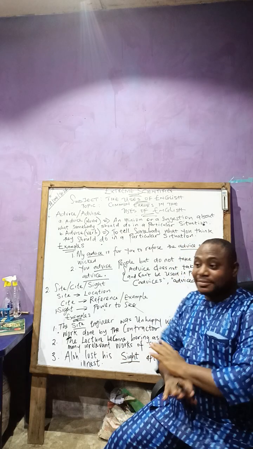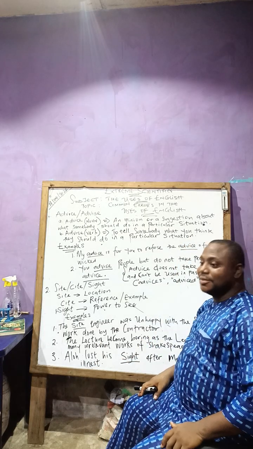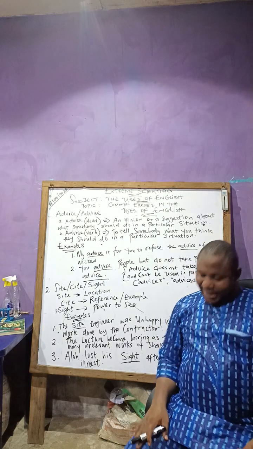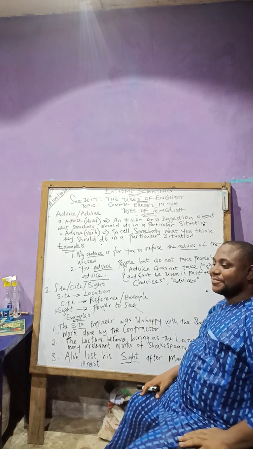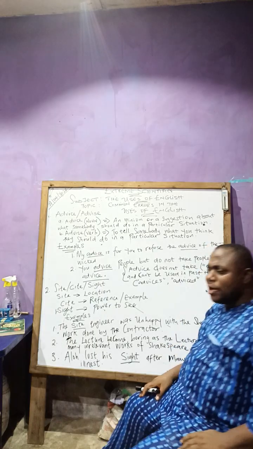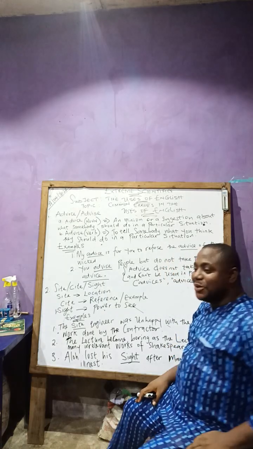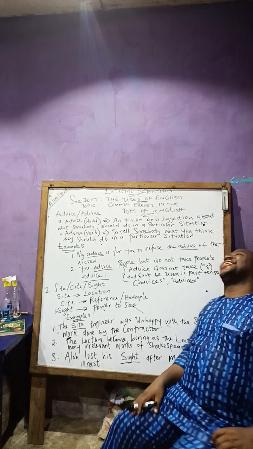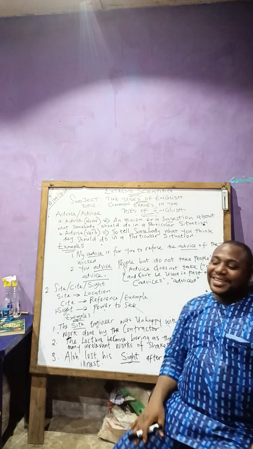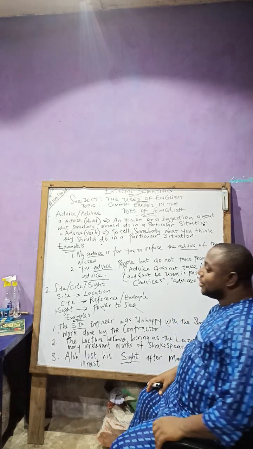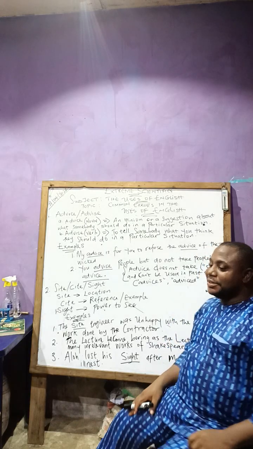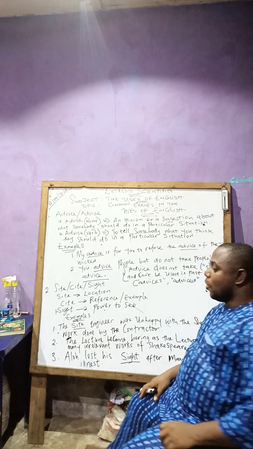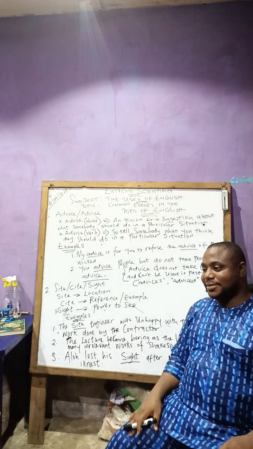A noun is a naming word, used to name or denote animals, places, or things.